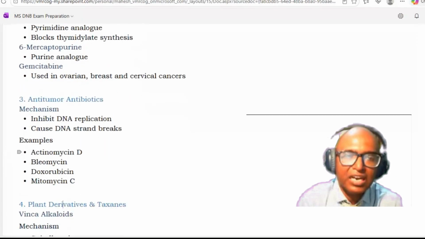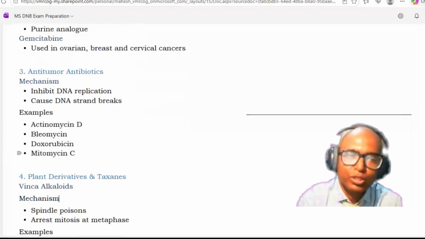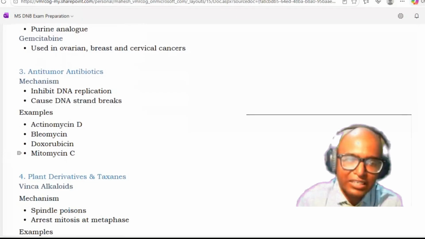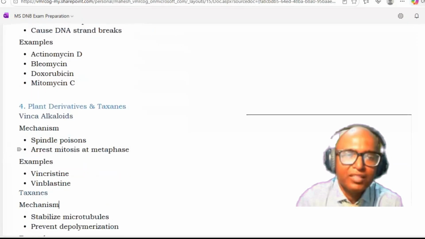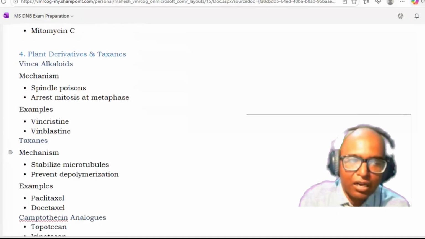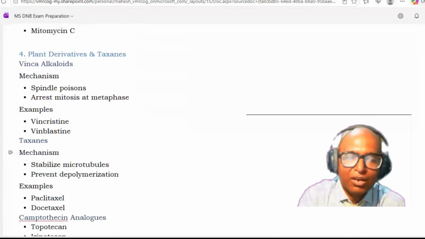Then the third category is anti-tumor antibiotics. They inhibit DNA replication and cause DNA strand breaks. Examples are actinomycin D, bleomycin, doxorubicin, and mitomycin C. These are the antibiotic category of anti-cancer drugs. Then plant derivatives and taxanes, starting with the vinca alkaloids.